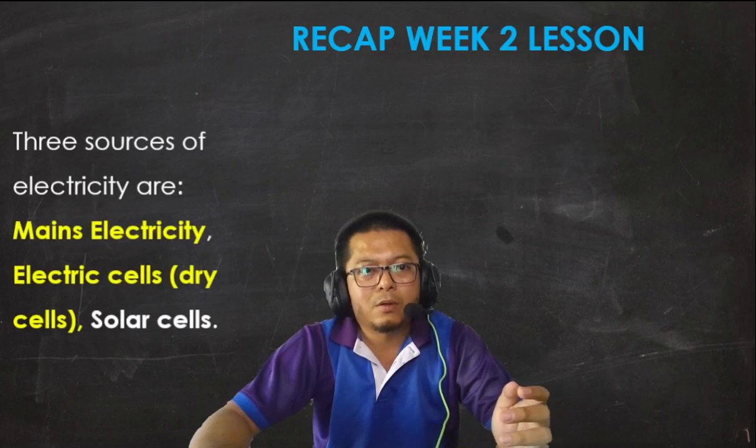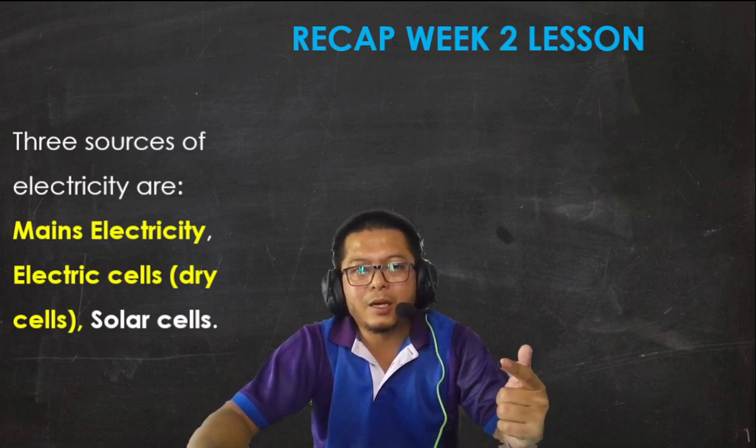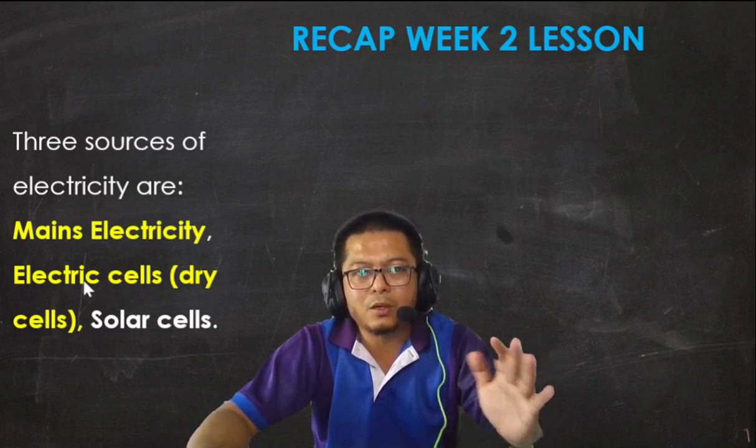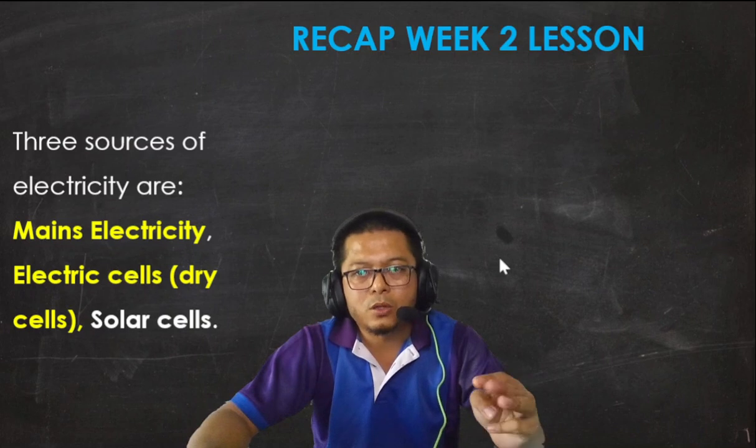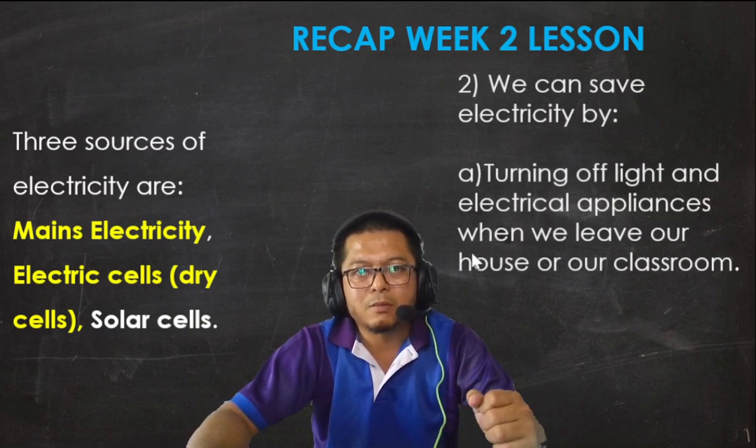Okay, now there are three sources. Recap of the week 2 lesson: three sources of electricity, that is mains electricity, electric cells, which are dry cells, and solar cells.